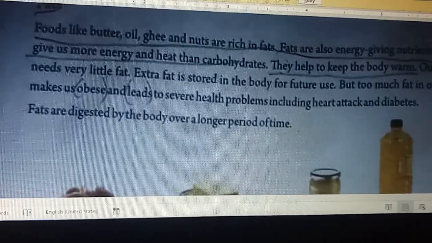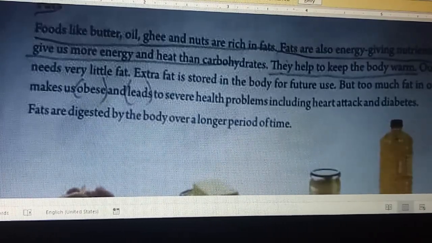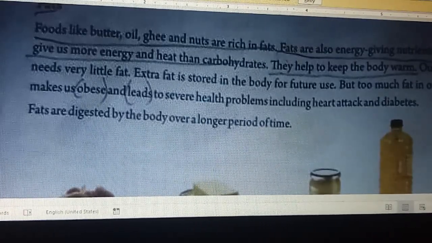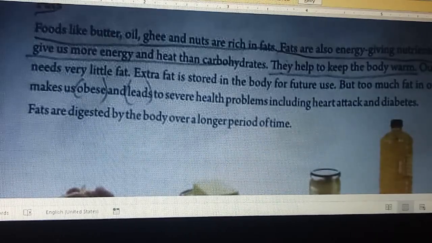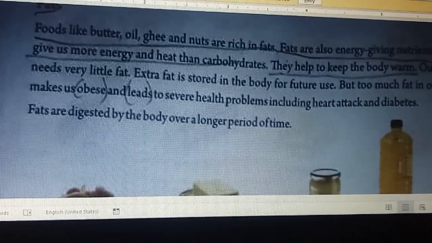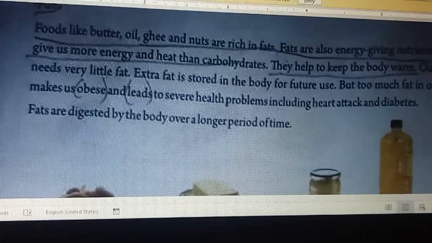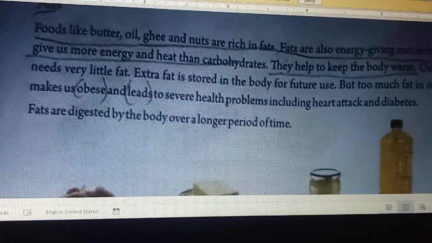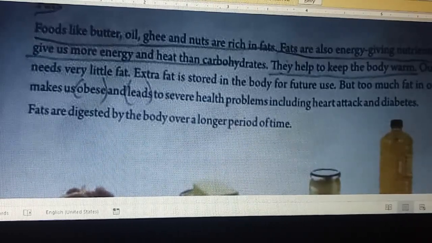Fat also leads to diabetes, sugar. Fats are digested by the body over a longer period of time.